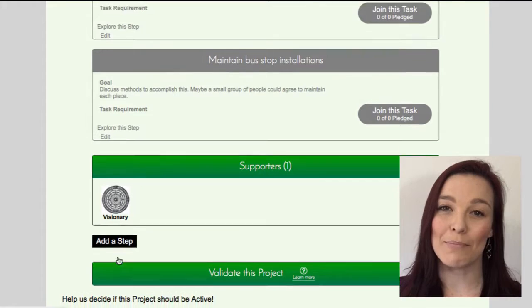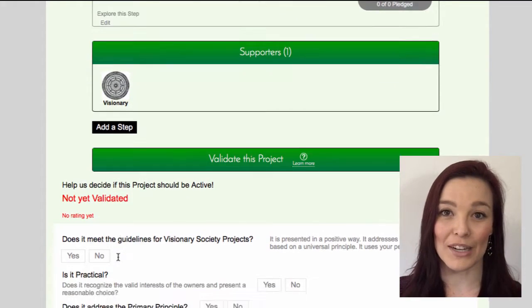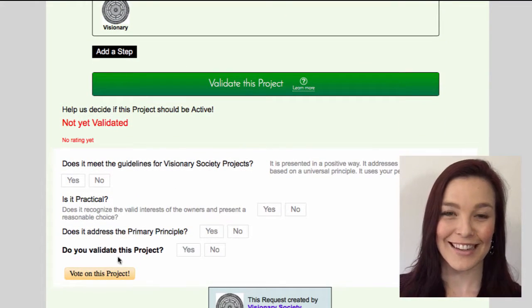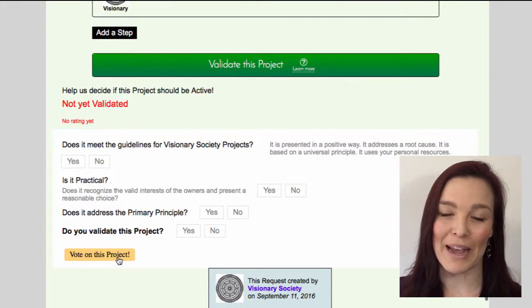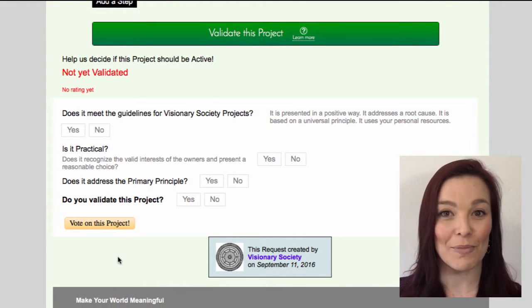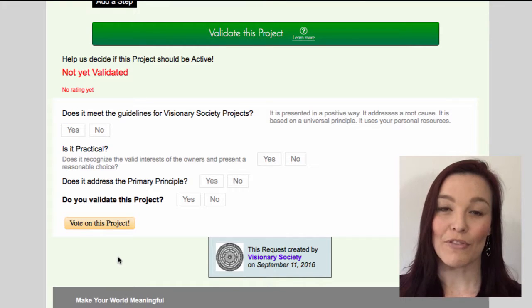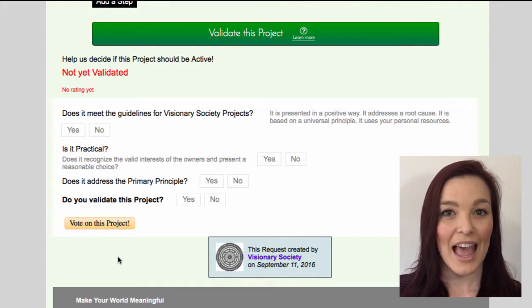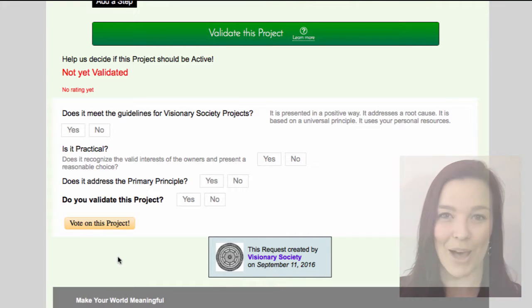Projects proposed by members need to be validated by the community before they can begin. Why not help your fellow members by contributing to and voting on their projects? On the Project Browse page, click on the Propose tab and visit a proposed project. Review the project proposal and steps, and then vote on the questions at the bottom of the page.